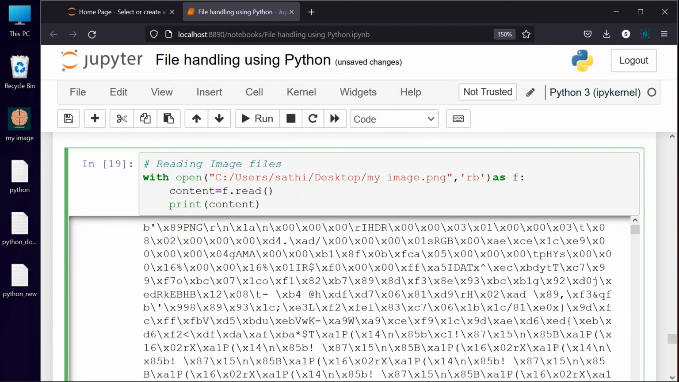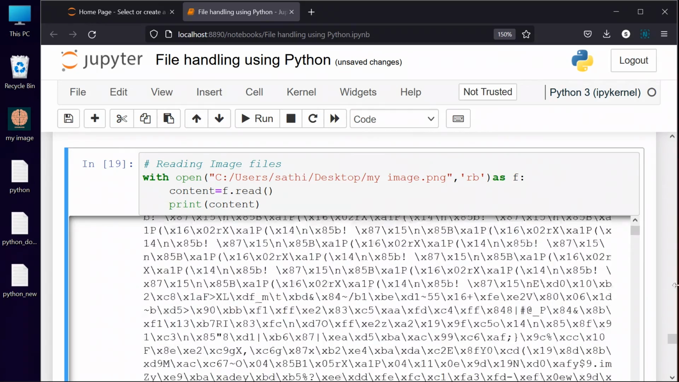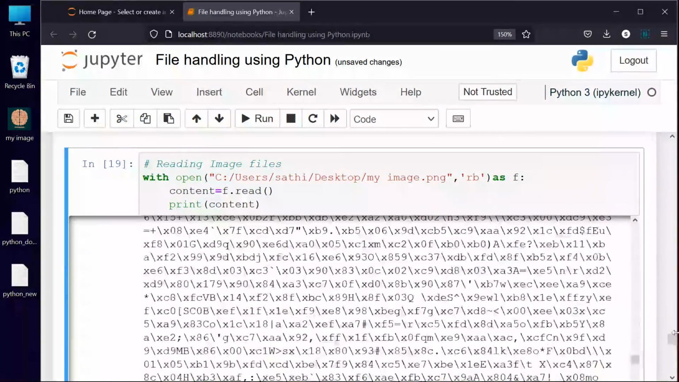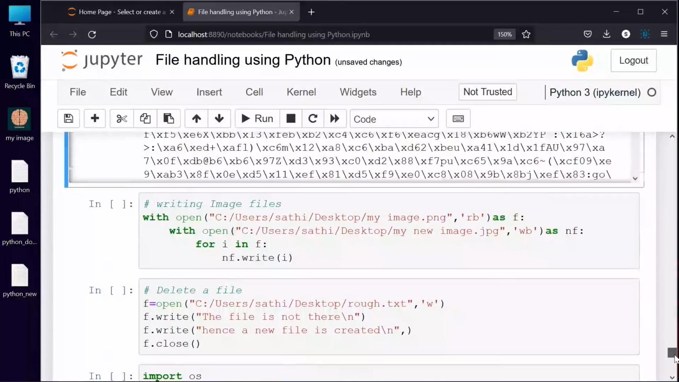So we will be having those hexadecimal values. The image is getting converted into binary, and the corresponding hexadecimal equivalence is given here. Each and every point of that is given here. So it will be a huge file.